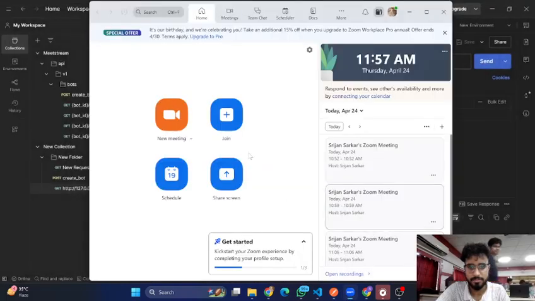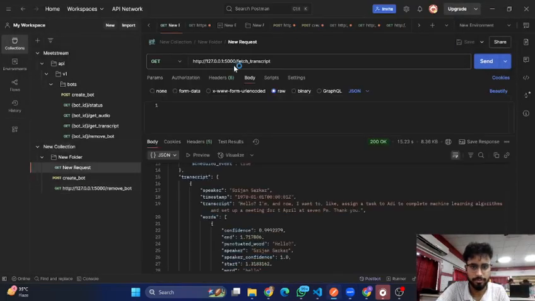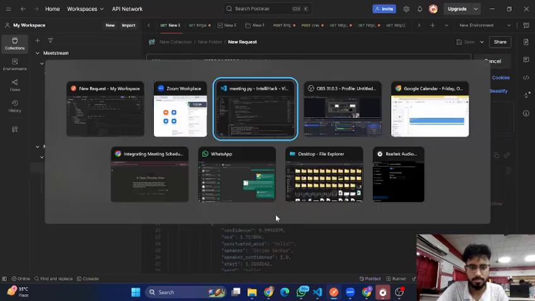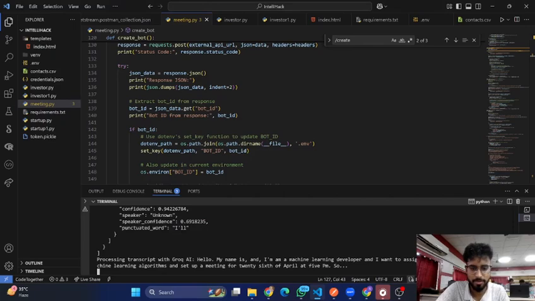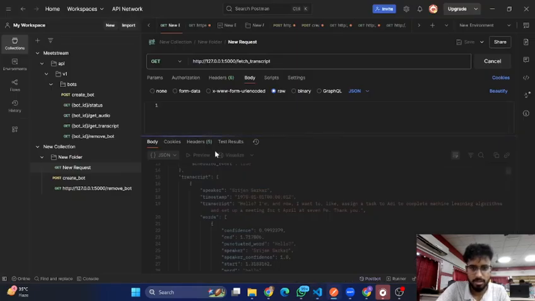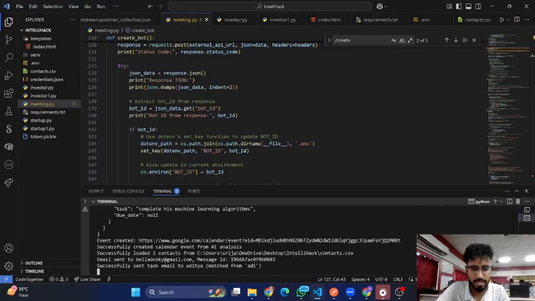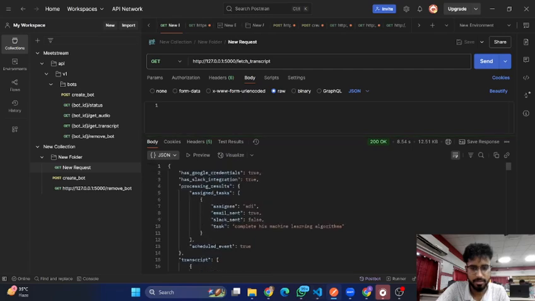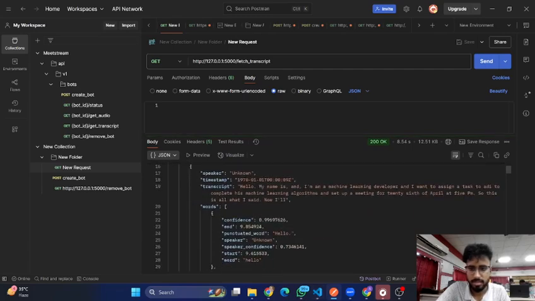Now end the meeting, and now let's go to fetch transcript. So here the transcript will be fetched. Let's see what happens. As you see, the transcript came here, and it says: I want to assign a task to Adi to complete machine learning algorithms, set up on 26th April at 5 p.m. So this is what I said. But here it's Adi, as you can see, not Aditya.